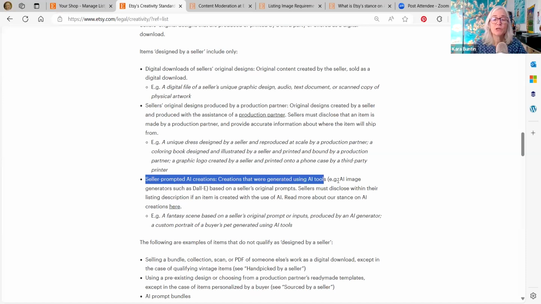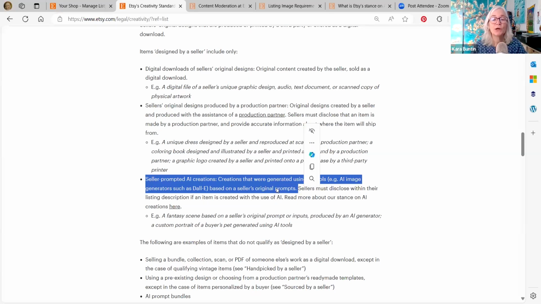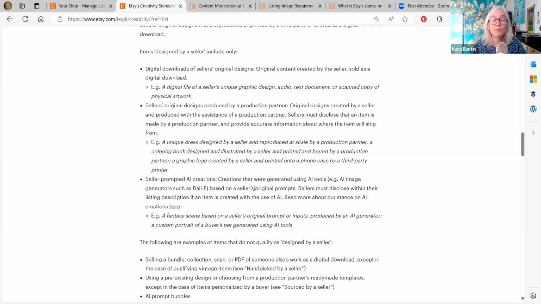Okay, creations that were generated using AI tools, e.g. AI image generators such as DALL-E, based on a seller's original prompts. Now, this is important. You can't buy prompts and use them. And they have taken that ability out. You cannot sell AI prompts on Etsy anymore. And that's part of their policy. We'll go into that in another video, like I said. But they are starting the process of taking those listings off of Etsy.